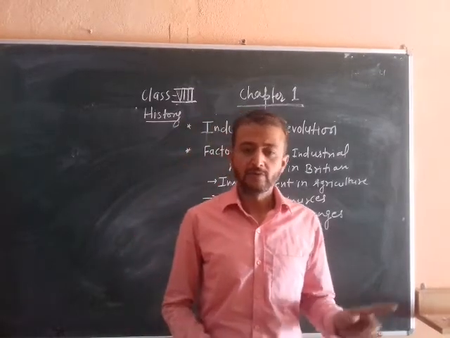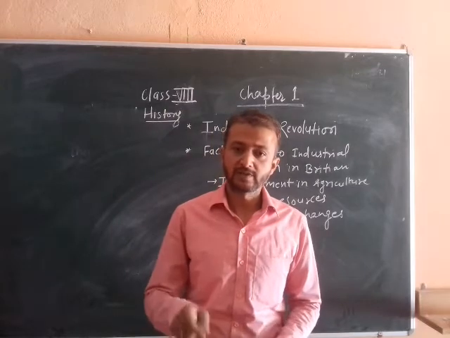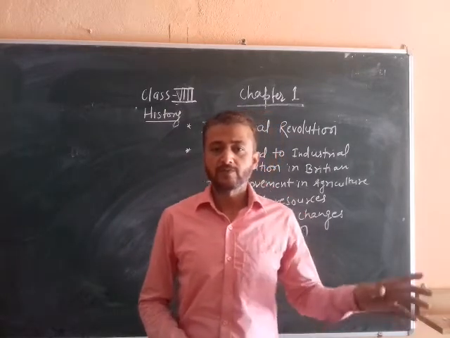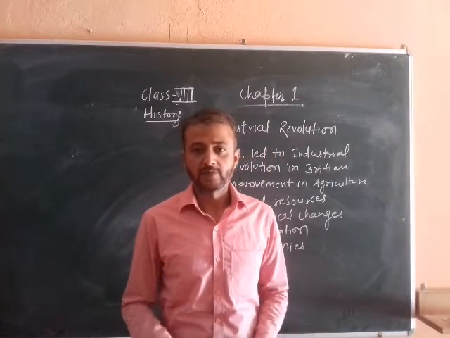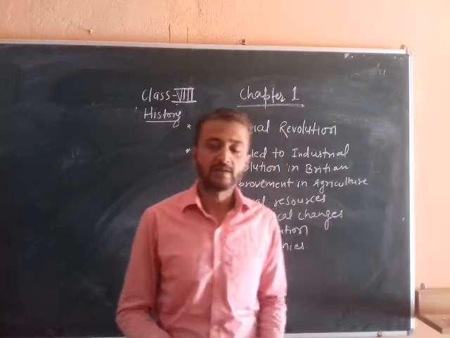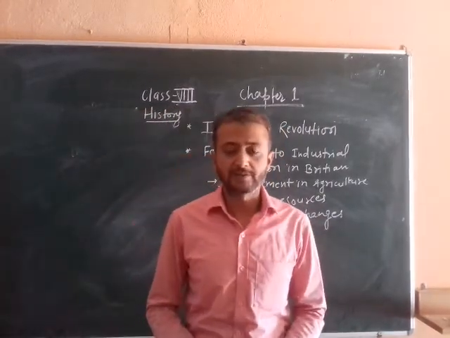Now we are going to discuss the factors which led to the industrial revolution in England, in Britain. So 4 or 5 factors were there which ultimately led to the industrial revolution in England. The first one was improvement in agriculture.